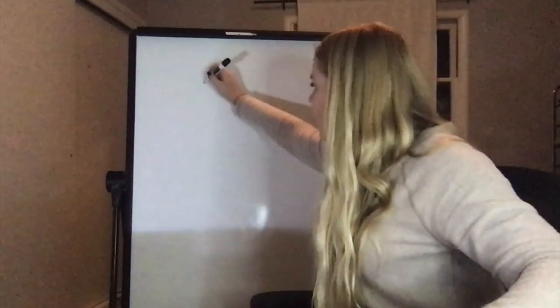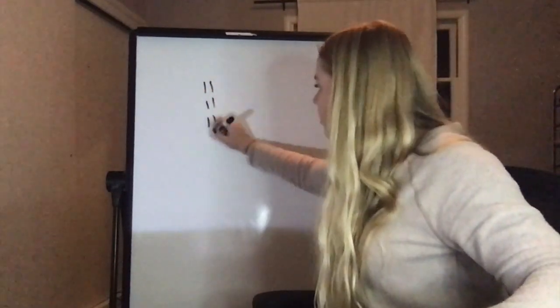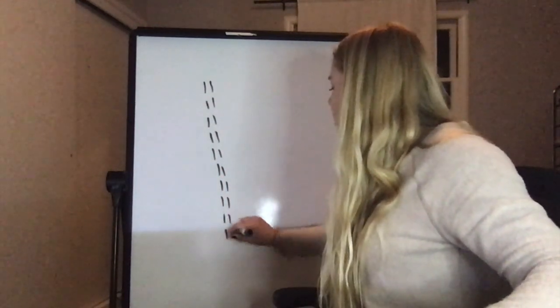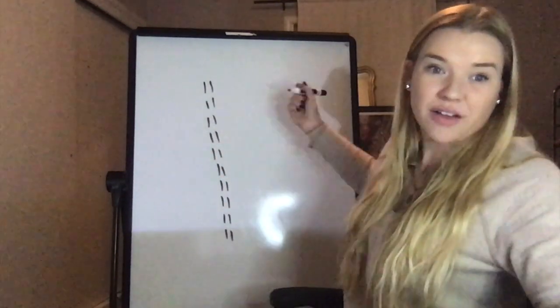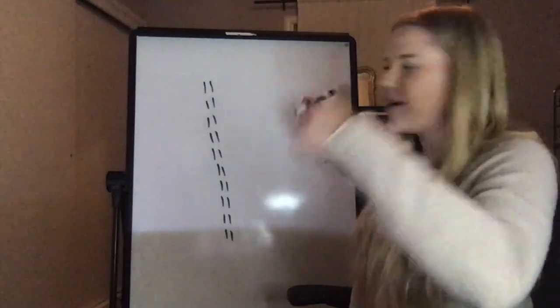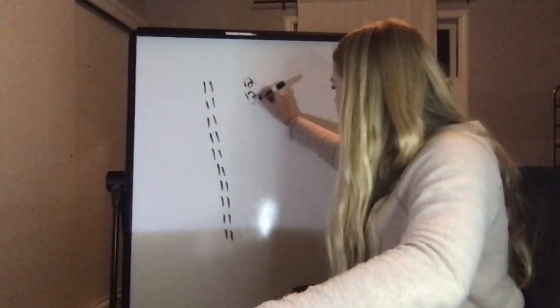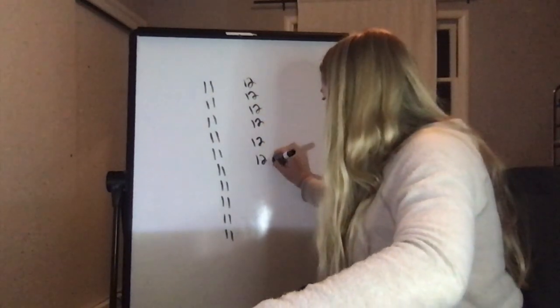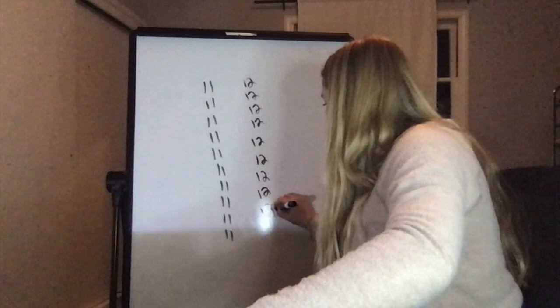I have 20 kids in my class. Half of that is 10. So I'm going to have 10 kids who are 11, and that would mean that I had 10 kids who are 12.